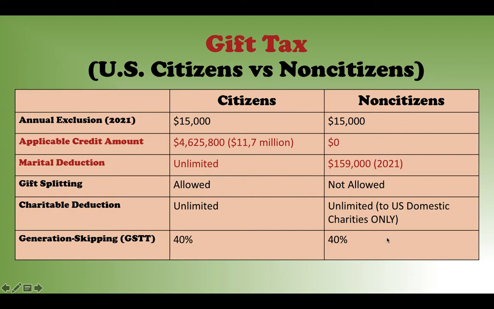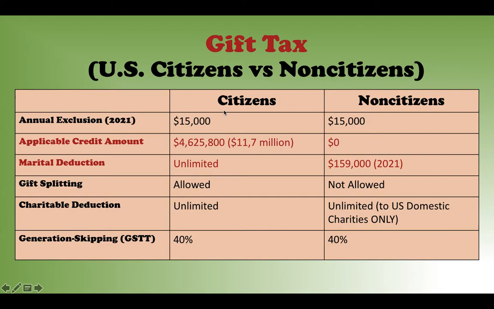Citizen and non-U.S. citizen, you are subject to generation skipping transfer tax. This is 40% on whatever amount is subject to it, right? However, you have to understand the generation skipping transfer tax is not triggered until you are paying gift tax.